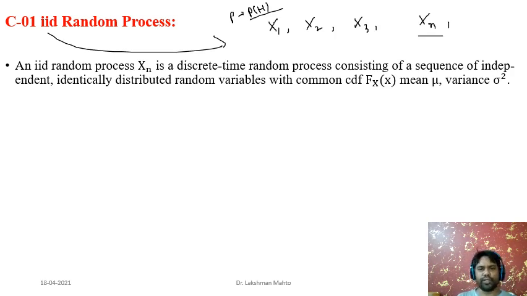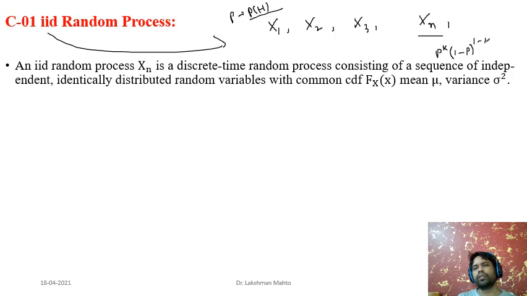Hence we can say that each xi has the same distribution. What is the distribution of a Bernoulli random variable? It is a discrete random variable, so a better notation is to take k. The distribution is p to the power k into 1 minus p to the power 1 minus k. This is the distribution of a single Bernoulli random variable.